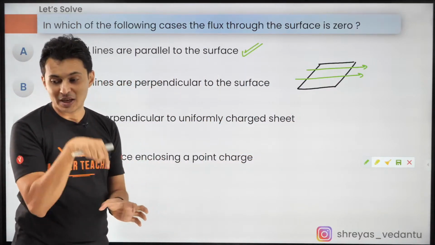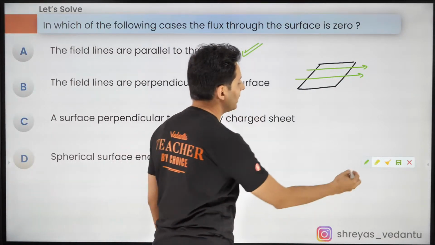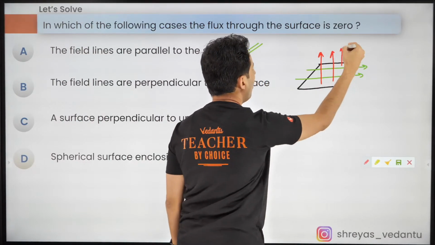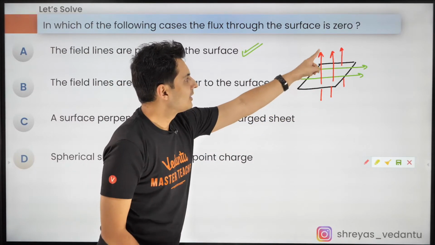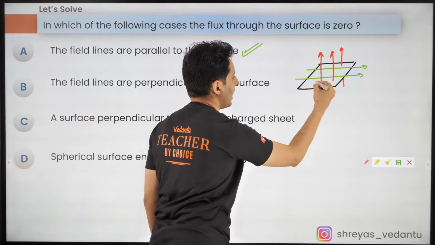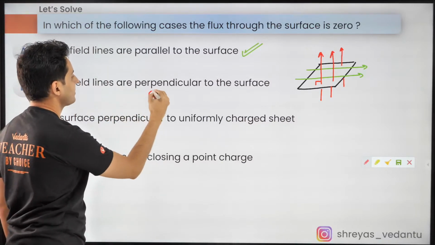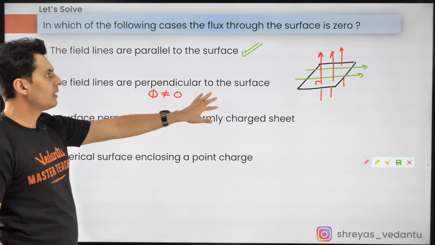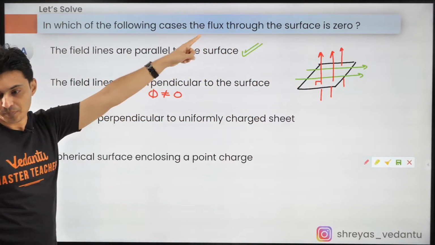They should pierce. They should make a hole. Yep, they are not making it. Field lines are perpendicular to the surface. That means the field lines are like this. Oh, they are definitely piercing the surface. Can you see that? The perpendicular ones are actually piercing it, and hence the flux in this case is definitely not 0. So I will not mark it, because the question says through which all surfaces the flux is 0.